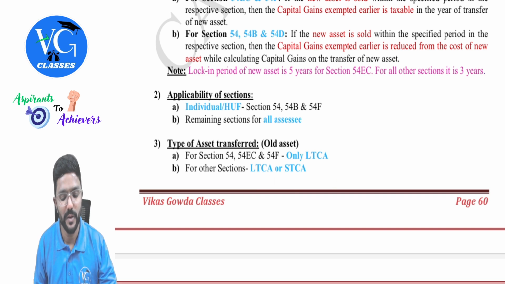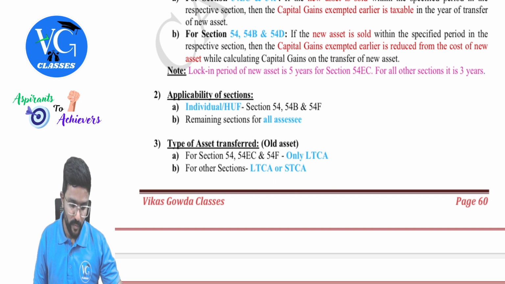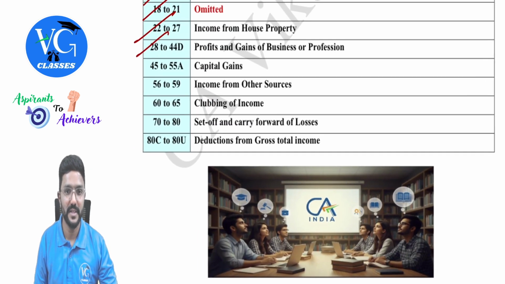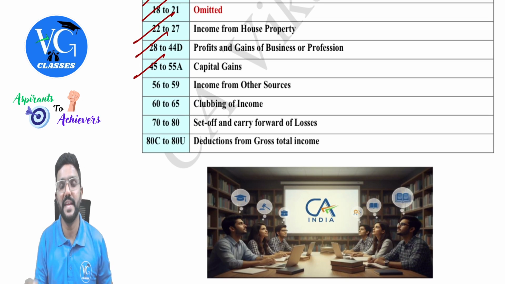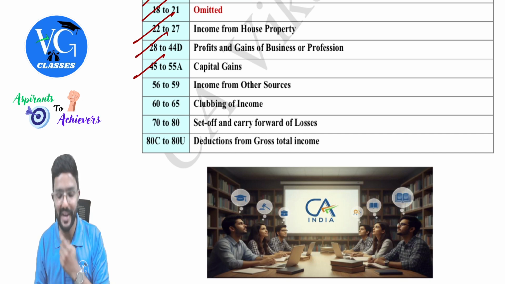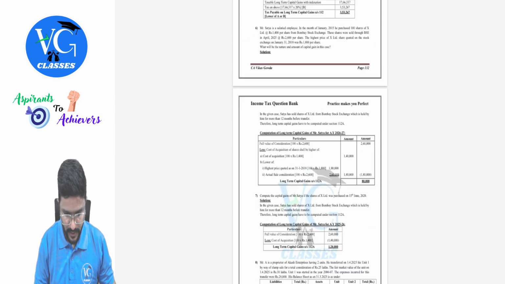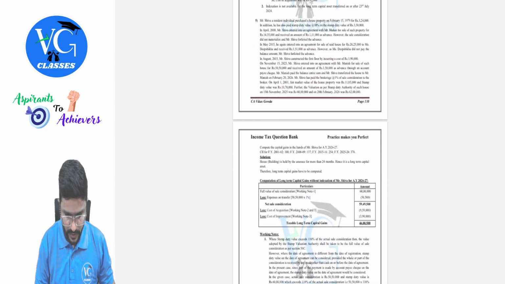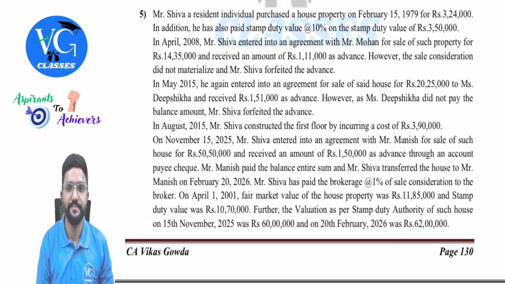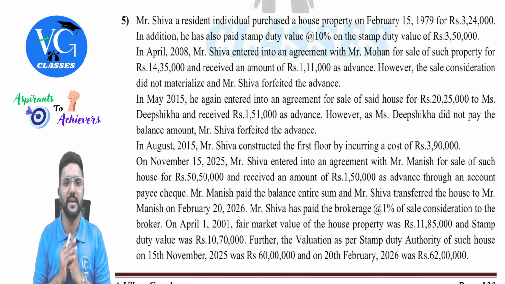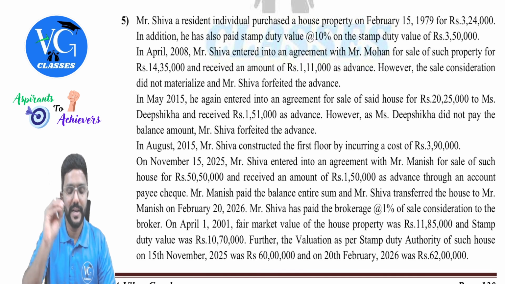Yes, sir. So now come back to page 1 where I have given the list of sections. So we are done with sections 45 to 55A along with sections 111A, 112 and 112A, guys. I just want to discuss one question. Shiva, question number 5. This question I will discuss, guys, because it has a lot of things covered. Very interesting. We'll quickly go through this.